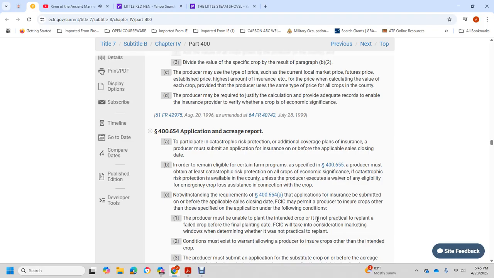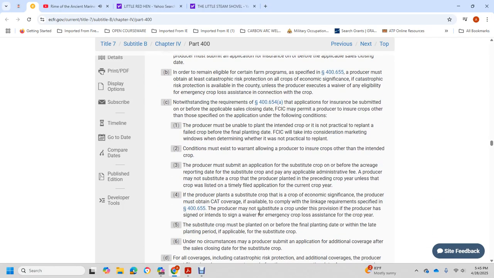The Federal Crop Insurance Corporation may permit the producer to insure crops other than those specified in the application under the following conditions. The producer must be unable to plant the intended crop. It must not be practical to replant after the failure of the crop by the final planting date, with the Federal Crop Insurance Corporation taking into consideration the marketing window in determining whether it is not proper to replant.